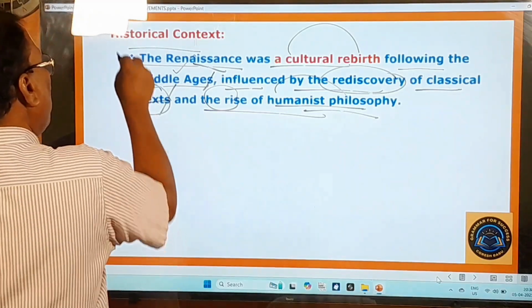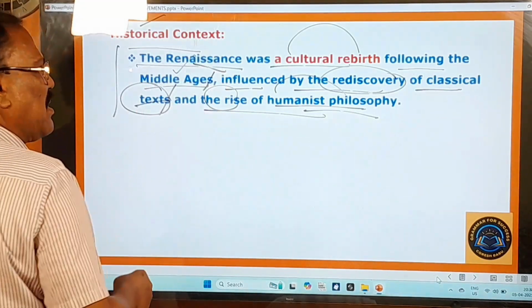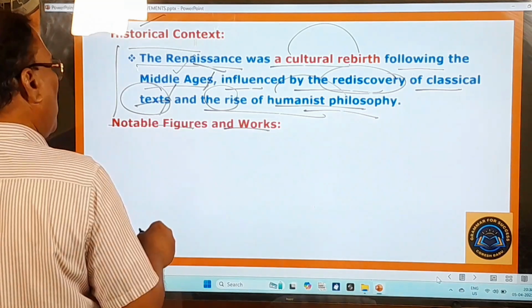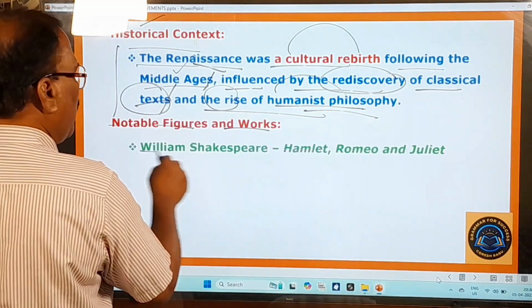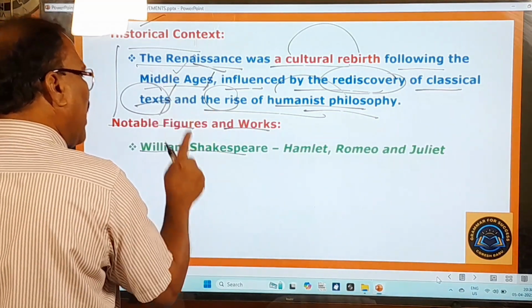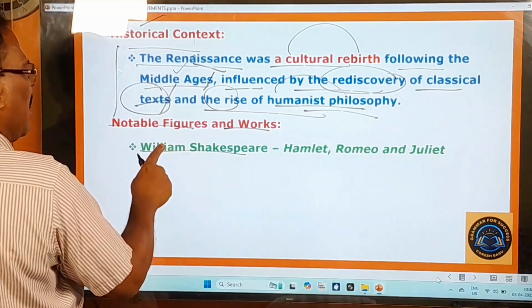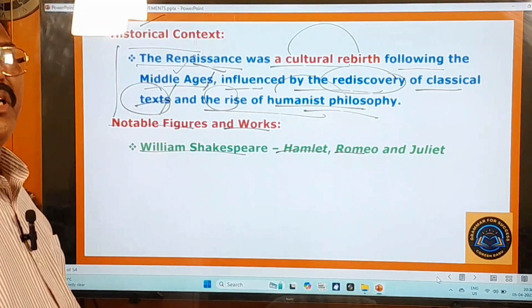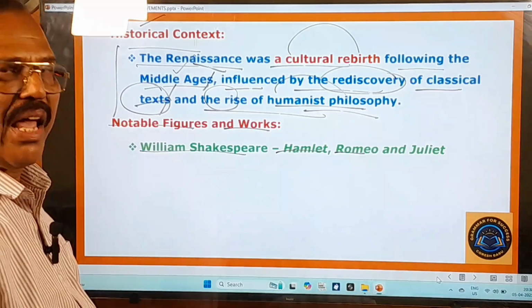Values. So this is the background of this Renaissance movement. And who are the great writers of this period, meaning notable figures and their works? William Shakespeare was the prominent writer of this period. He was a great poet, you know very well. So many dramas he composed and so many sonnets also composed in his lifetime, you know very well.